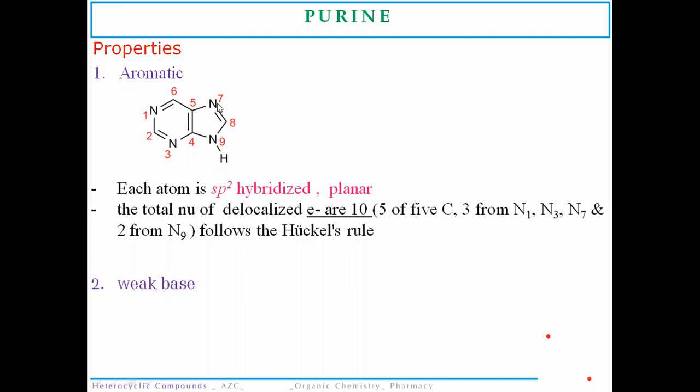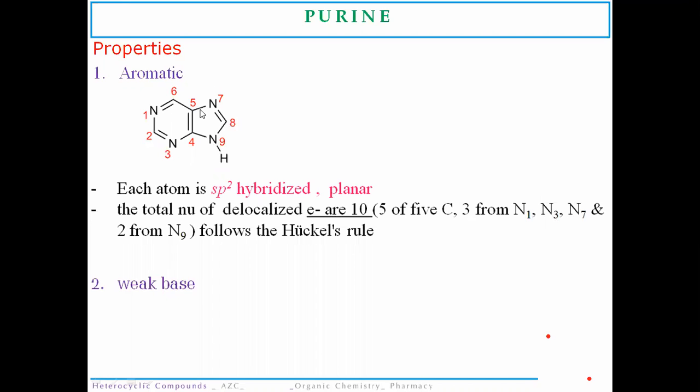The atoms in the purine nucleus are all sp2 hybridized, and the structure is planar in nature. The total number of delocalized electrons present in the purine nucleus is 10. That is 5 from the 5 carbon atoms, then 3 from the nitrogen atoms at position 1, position 3 and position 7.